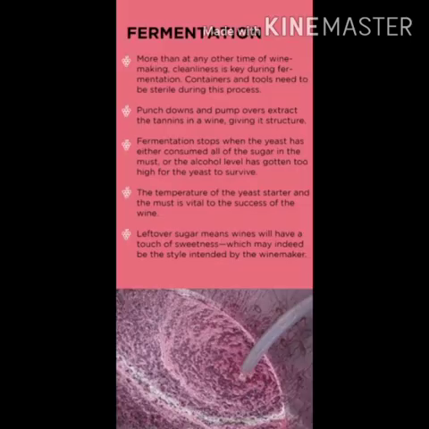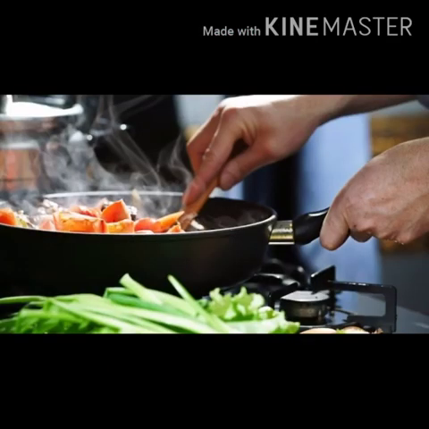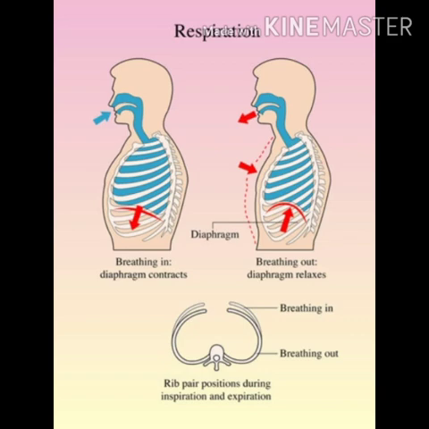We'll see some examples. What happens when grapes are fermented? Alcohol is produced. What happens when food is cooked? Cooking alters the chemical composition of various nutrients. It also kills several microorganisms. And last, what happens when we respire? Release of energy takes place with the help of enzymes.